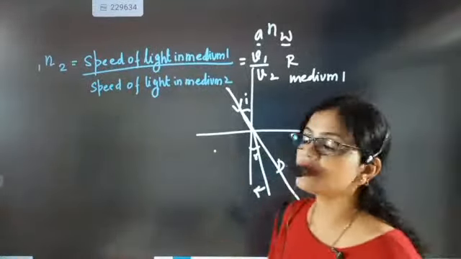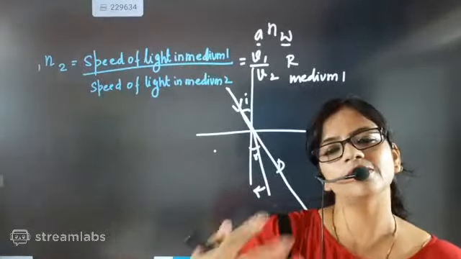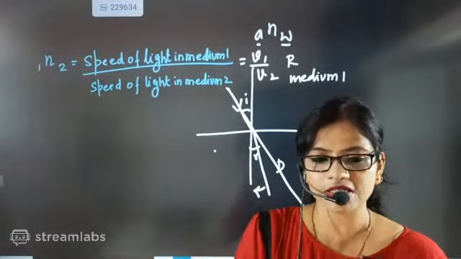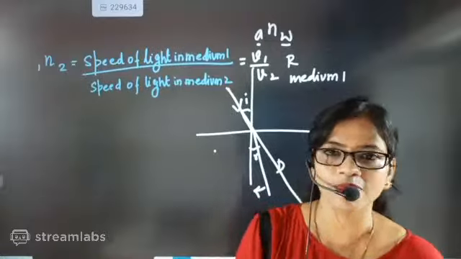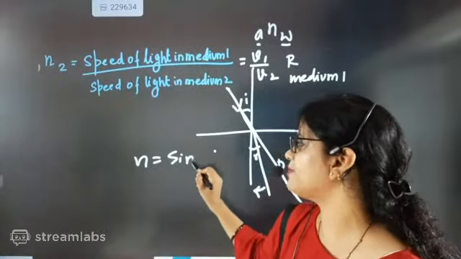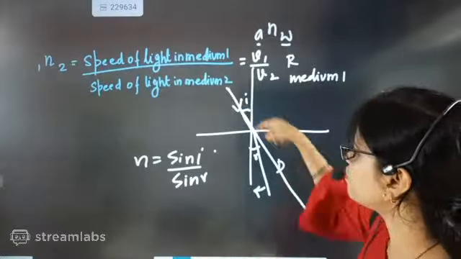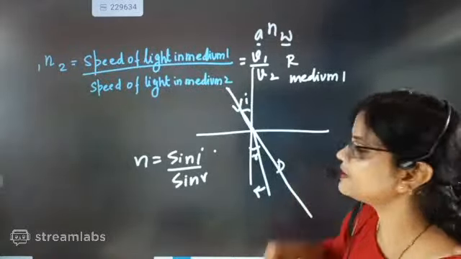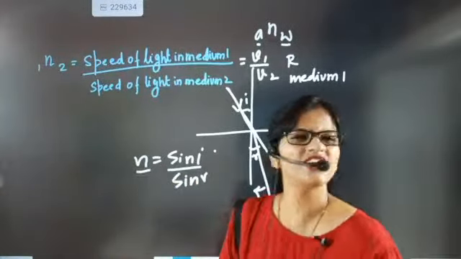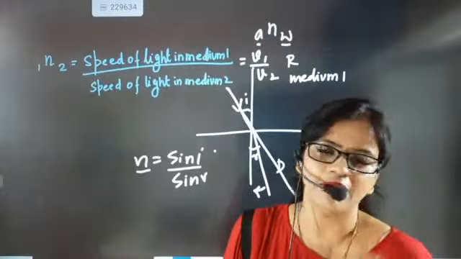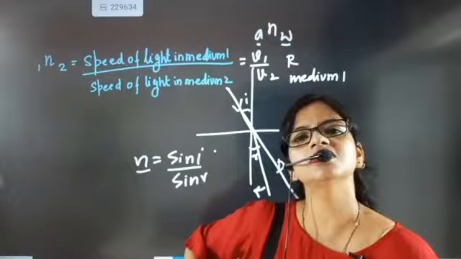Now look here, beta. Tawfiq, exactly what we were discussing, refractive index can be found by two methods. Everyone just understand this part, beta. One method is n is equal to sin i by sin r. When the light travels from one medium to another medium, this angle changes, and due to the change in angle we will be able to find the refractive index, and refractive index is telling about the bending part.